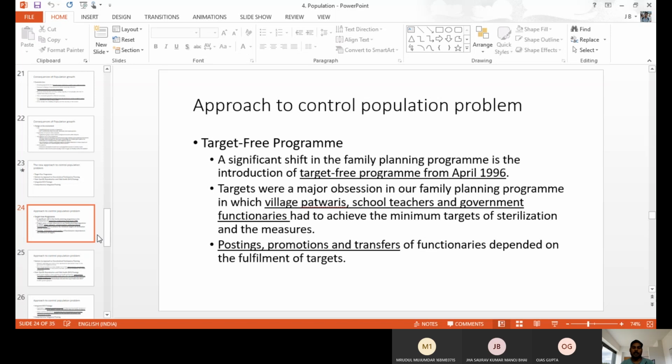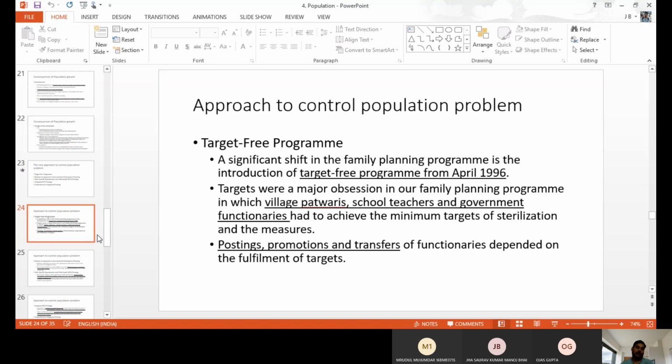Okay, so when they achieve the target, the workers can get postings, promotions, transfers from one place to another place. They can get merit, or importance will be given to these people once they achieve it, once they recommend somebody for family planning.